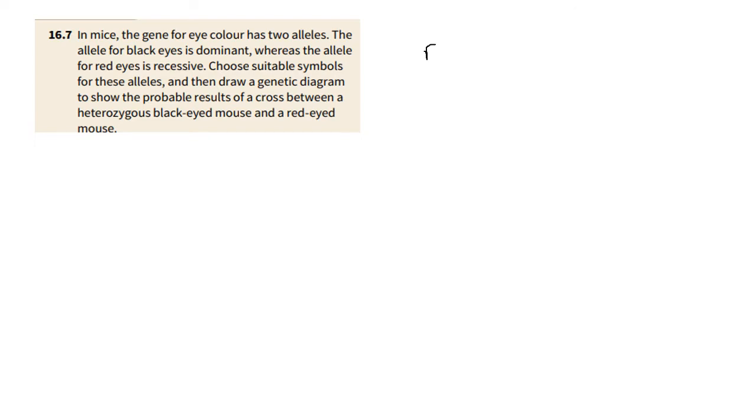Let's get back to our problem. Here's the gene for eye color, and it has 2 alleles. The allele for black eyes is dominant, whereas the one for red eyes is recessive. We've been asked to choose the symbols, so we can go with R. Capital R will be for black eyes because that's the dominant one according to the question, and small r will be for red eyes because that is the recessive one.